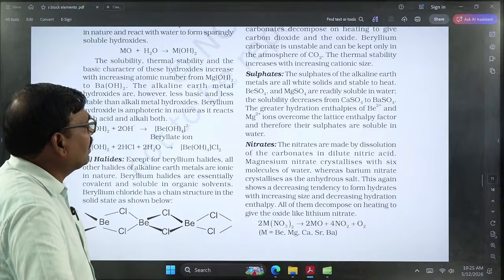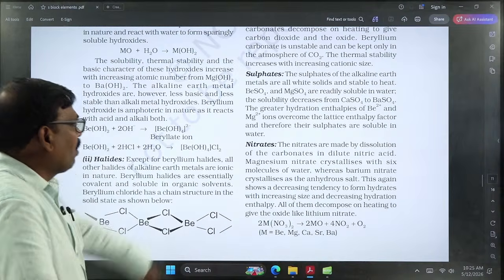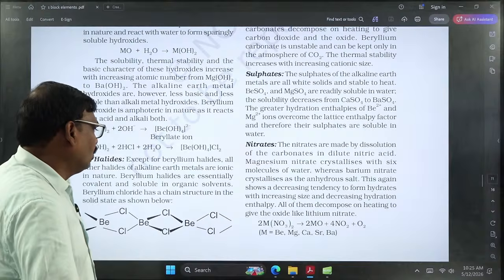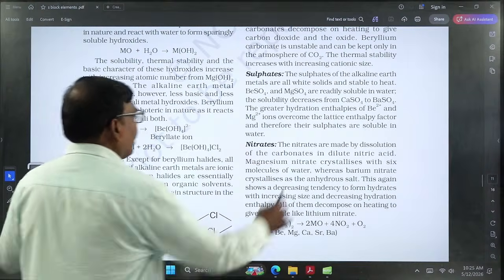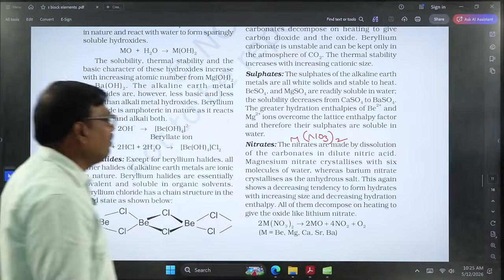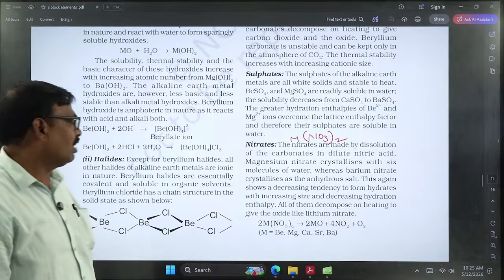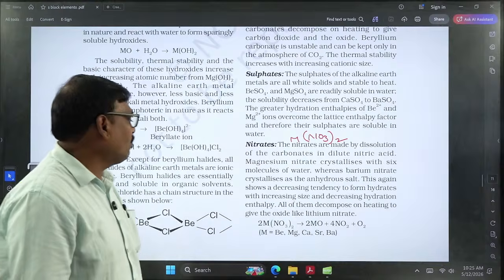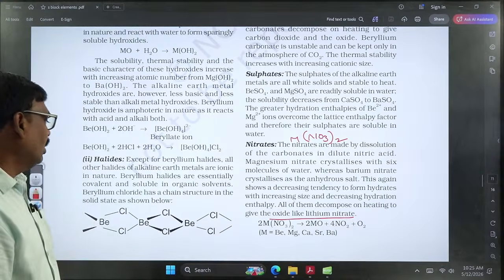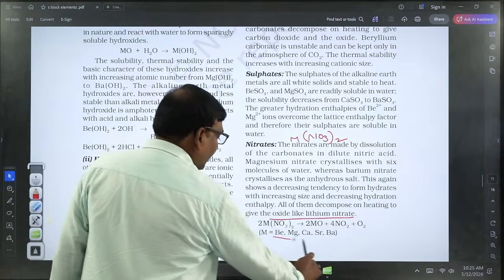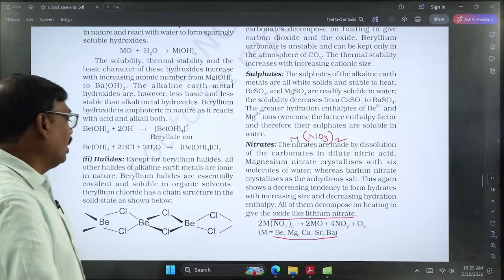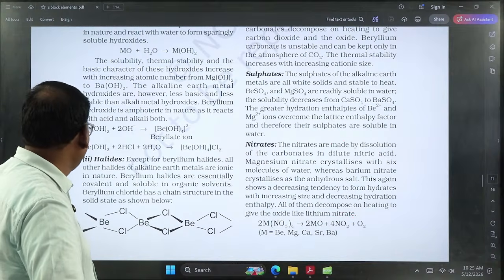Coming to the next salt, nitrates. These nitrates are produced by the dissolution of carbonates in nitric acid, having the formula M(NO3)2. Nitrate is monovalent and the group element is divalent, that's why you can write the formula M(NO3)2. These are also unstable. On heating they decompose to give oxides. Let us take the element to be beryllium, magnesium, calcium, strontium or barium. On decomposition they produce oxides along with the liberation of nitrogen dioxide gas and oxygen gas.